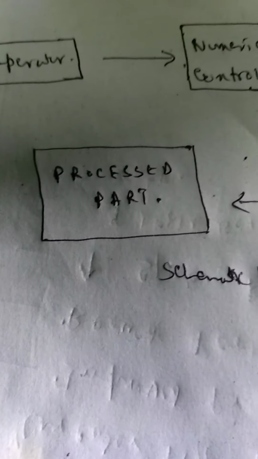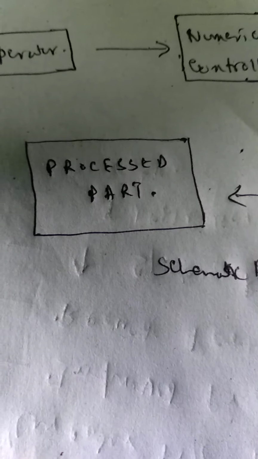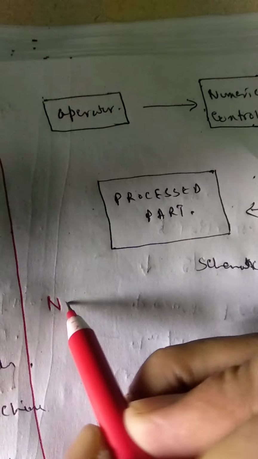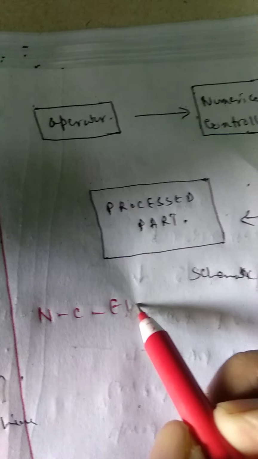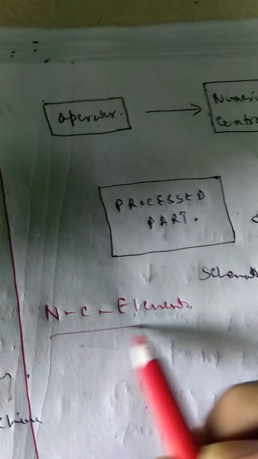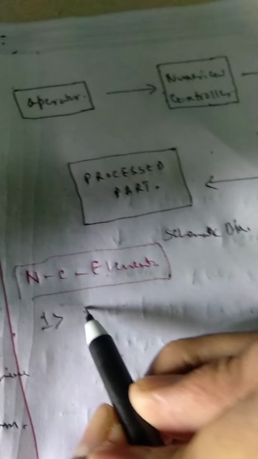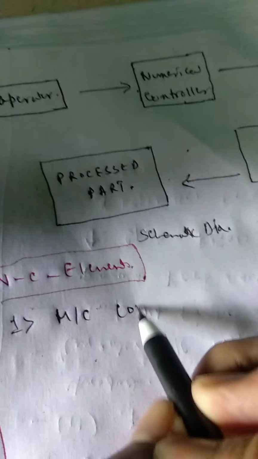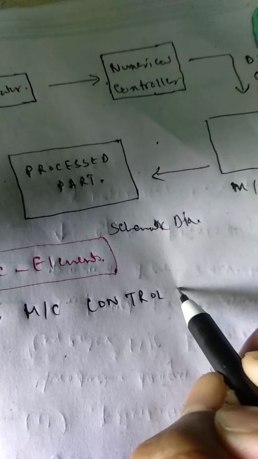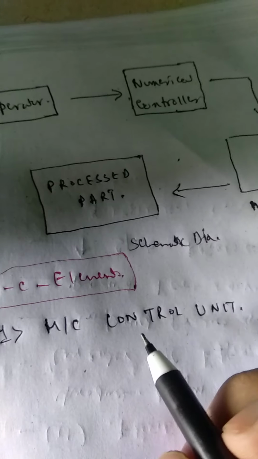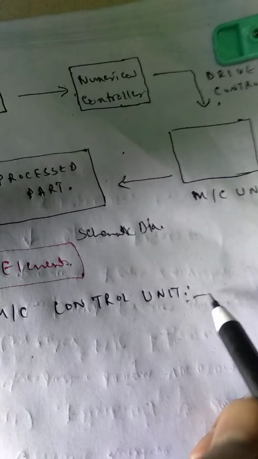So now we will briefly discuss the various numerical control elements. The most important among these is this machine control unit, which you have seen over here. In every NC machine tool there is a machine control unit.